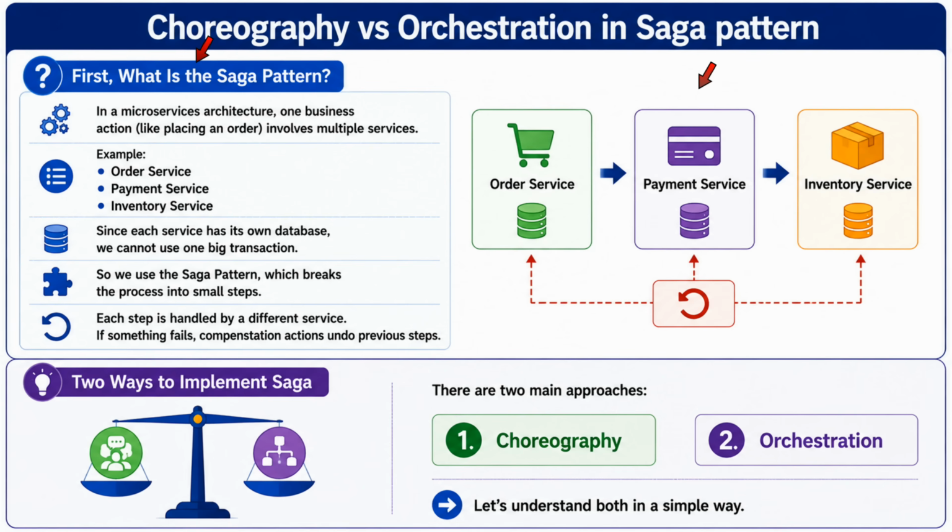Now here is the important point. Each service has its own database. Because of that, we cannot use one big transaction across all services. So developers use something called Saga pattern.